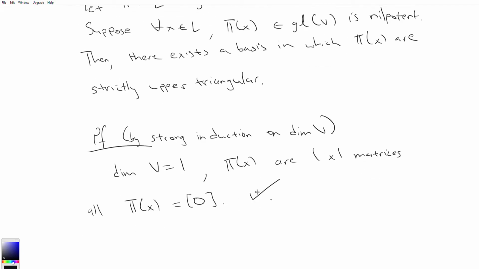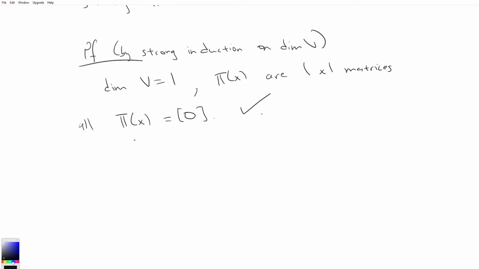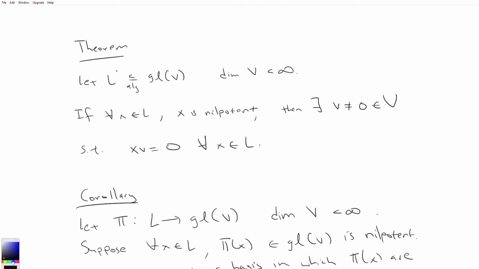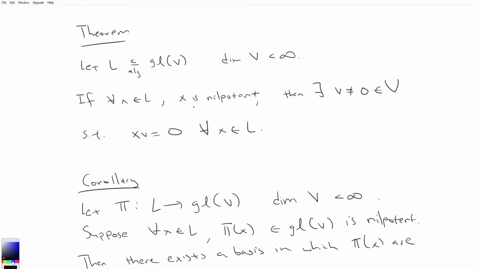So now we can proceed with dim V being greater than or equal to 2. So clearly by this theorem up here, if we apply the theorem to pi of L as a subalgebra of GL(V), then we see that we can find a non-zero eigenvector because all the pi of x are nilpotent.